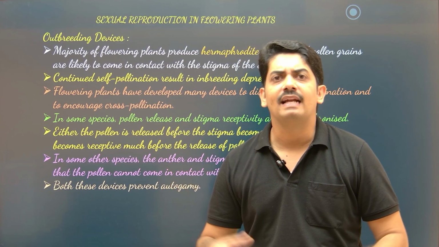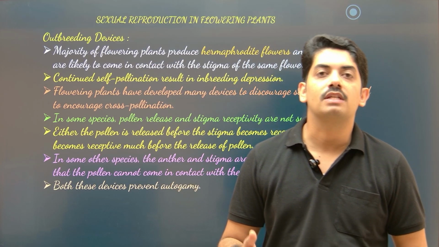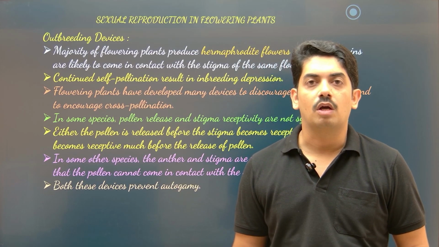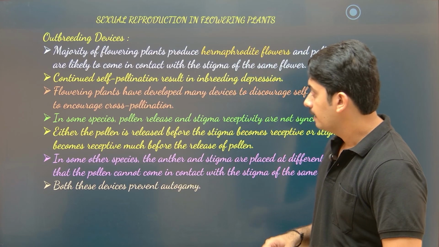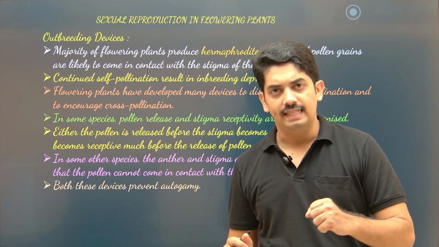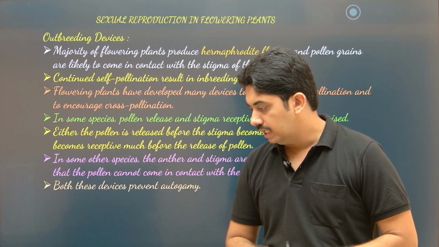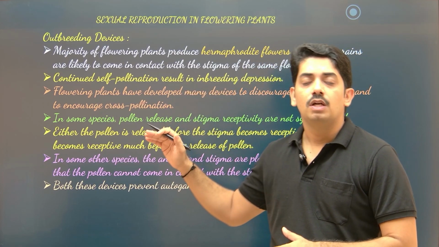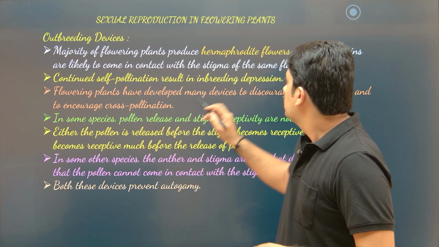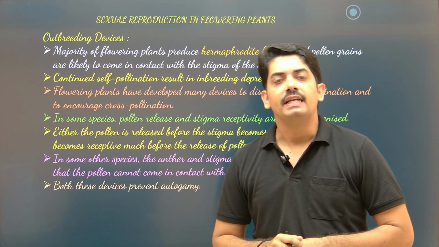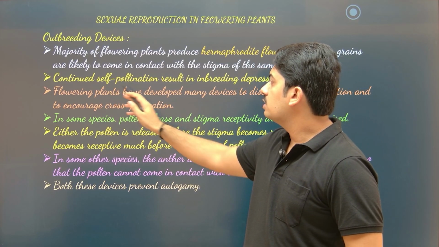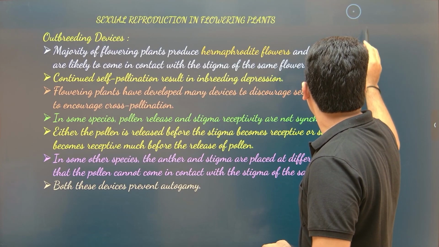So the majority of the plants try to encourage cross-pollination rather than self-pollination. Even though they are bisexual, they encourage cross-pollination over self-pollination. So these outbreeding devices are the tools through which plants achieve cross-pollination over self-pollination. We will study one by one what all types of outbreeding devices are present in plants. So hermaphrodite flower means what? It has both androecium and gynoecium. Okay, the bisexual flower. Continued self-pollination results in inbreeding depression.